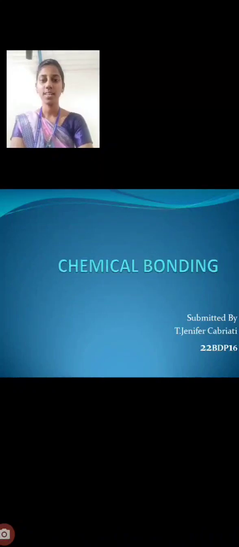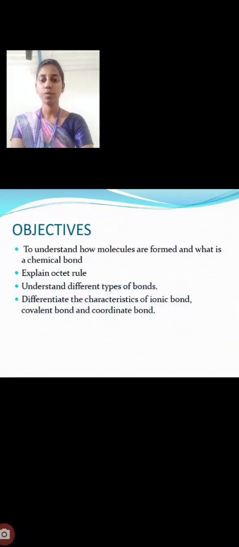The topic assigned to me is chemical bonding. We all know the term: what is chemical and what is meant by bond. Bond means relationship. First, we see the objectives of chemical bonding. In chemical bonding, we can understand how molecules are formed and what a chemical bond is. It also explains the octet rule. In this, we understand different types of bonding and also differentiate the characteristics of ionic bond, covalent bond, and coordinate